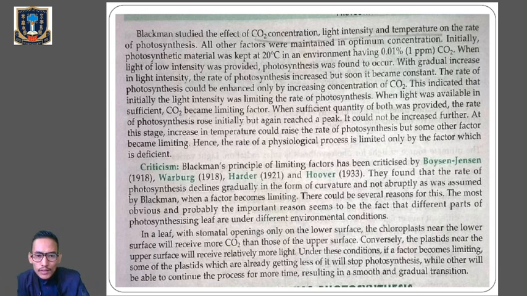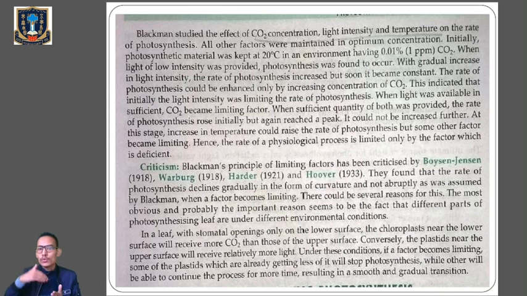Now when light of low intensity was provided, photosynthesis was found to occur. Now listen very carefully, we have three factors over here: temperature, light and carbon dioxide concentration. Temperature 20 degrees Celsius, carbon dioxide concentration 0.01%. Now what we are doing is slowly increasing the intensity of light. So first there was light of low intensity where there was photosynthesis.